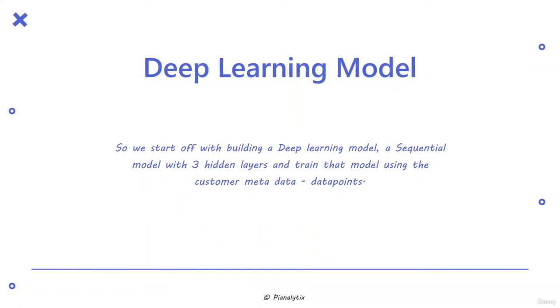Now the first part is building a deep learning model. So we start off with building a sequential model with three hidden layers, and train that model using our customer metadata, or I would say our dataset.